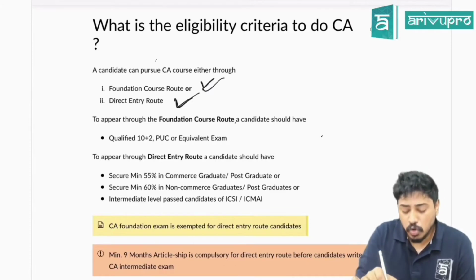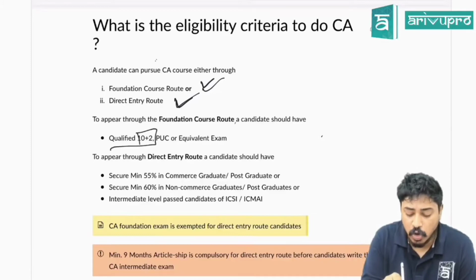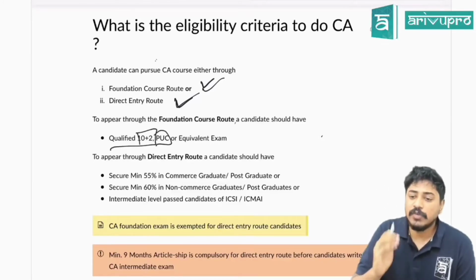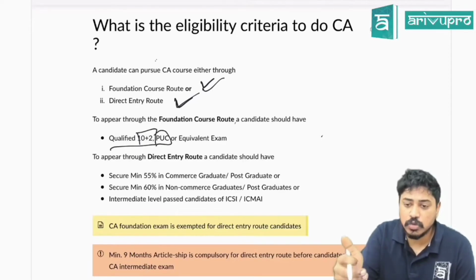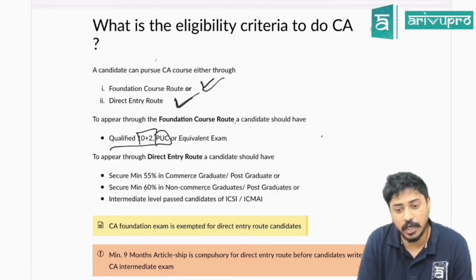To go through this route, a student should have cleared his +2 exam or PUC or something equivalent to that exam. If you pass your PUC or +2, you are eligible for the CA foundation level route.